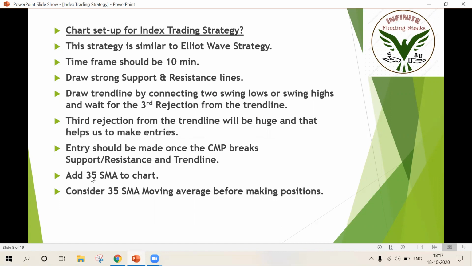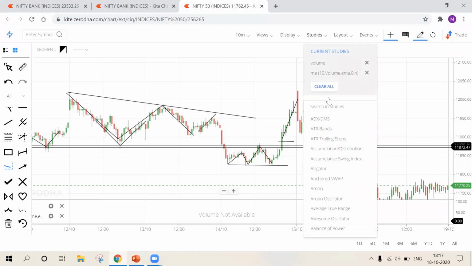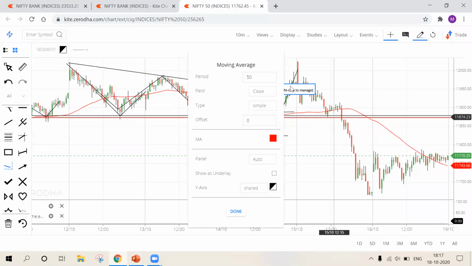Add the 35 SMA to the chart. You already know what the 35 SMA is. SMA is simply the simple moving average, and I'll show you how to add it. Just go to studies and type in moving average. Click on moving average. Change the value to 35.